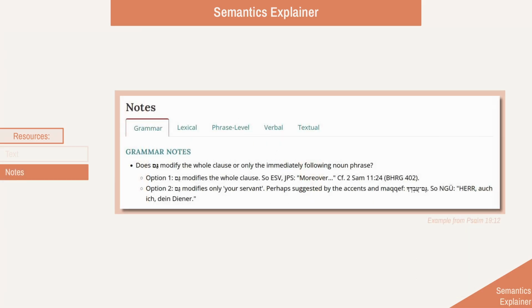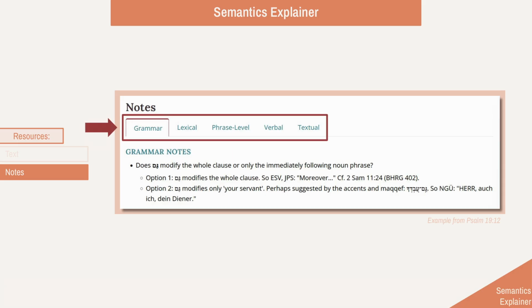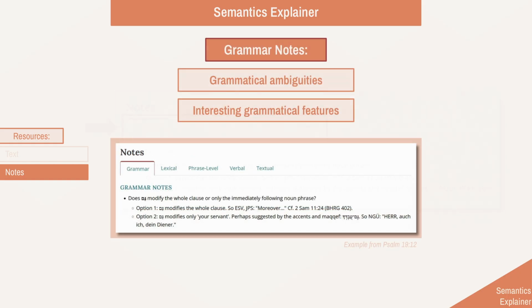In the notes section, you'll find 5 tabs with 5 sets of notes: grammar, lexical, phrase level, verbal, and textual. Each of these layers are explained in detail in our user's guide, but to put it briefly, the grammar notes address any interesting grammatical features or instances in which it is possible to interpret the syntax more than one way.